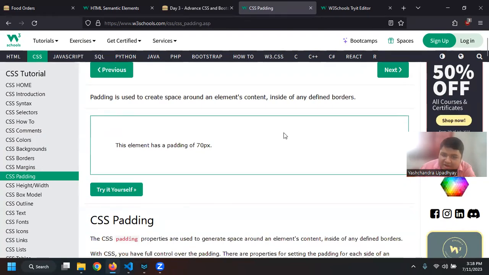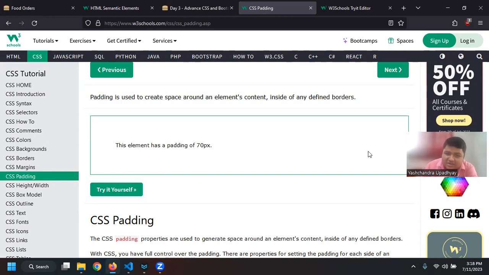So let us say we have padding. All the padding, that is 70 pixel, is being applied to the actual content itself. Now the element is here because the right padding is also 70, upper and bottom is also 70. But because the P tag is a block level element, it is taking the entire width that it can. That is why you have a lot of empty spaces here, right?